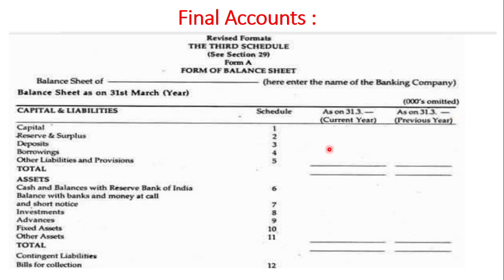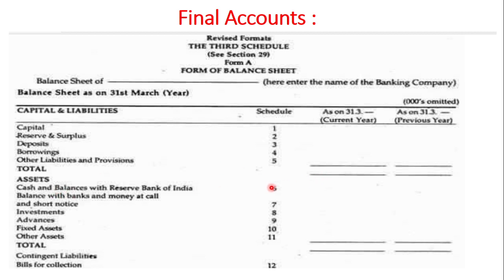So the items you see: capital, reserves and surplus. Under the capital and liabilities, the first item is capital, that is schedule 1. Schedule 2 is reserves and surplus. Schedule 3 is deposits. Schedule 4 borrowings. Schedule 5 other liabilities and provisions. Then total of the capital and liabilities.